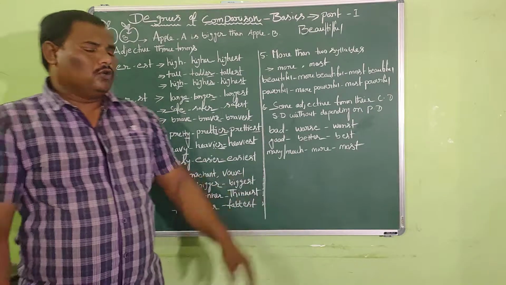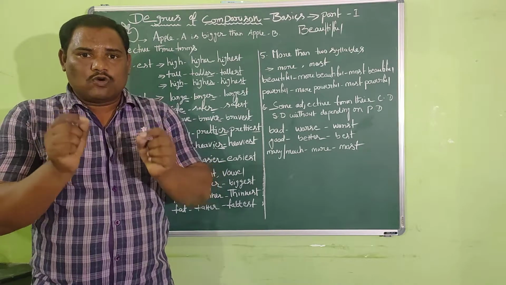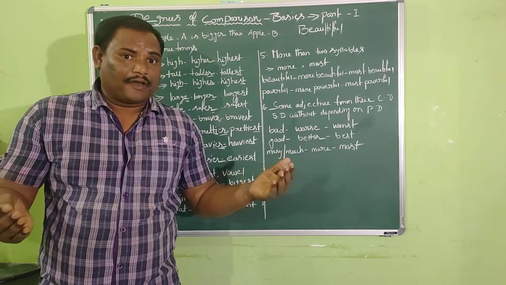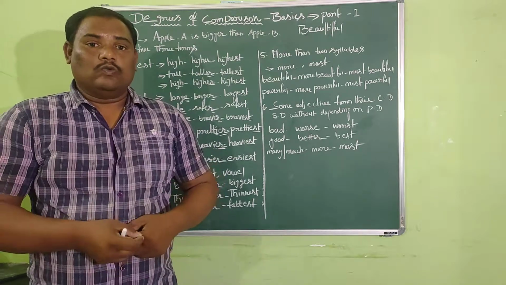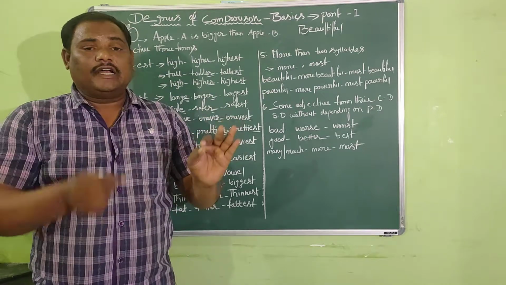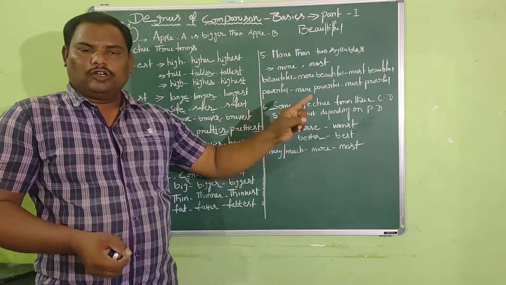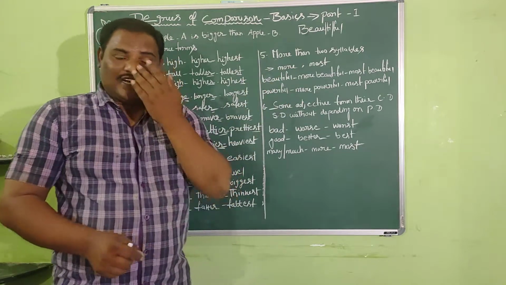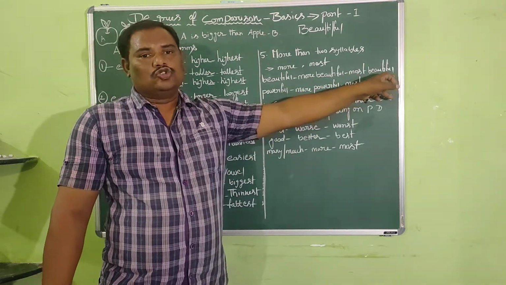Right, and now we shall go to the fifth principle. The fifth spelling principle says if a positive adjective contains more than two syllables, what happens? It takes more and most as its prefixes to form its comparative and superlative. You could examine this word beautiful. We have already examined that the word beautiful contains three syllables. That means the given word beautiful is a positive adjective and it contains more than two syllables, and so it has taken more in comparative, most in superlative.